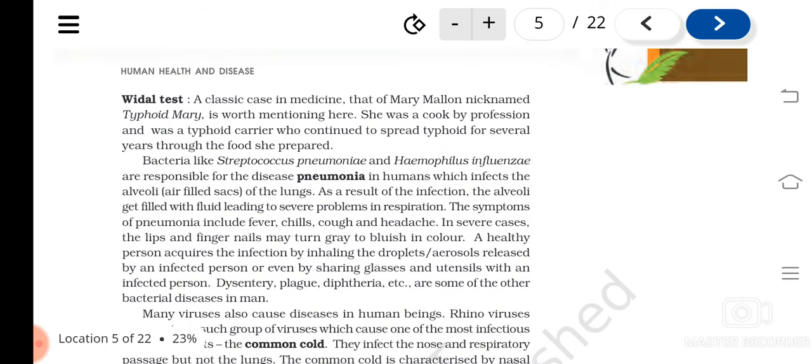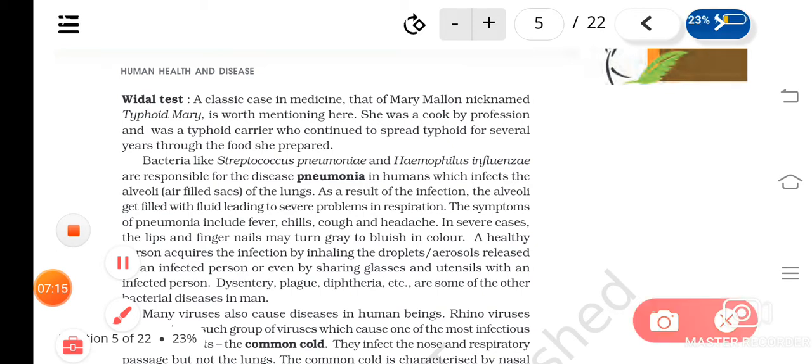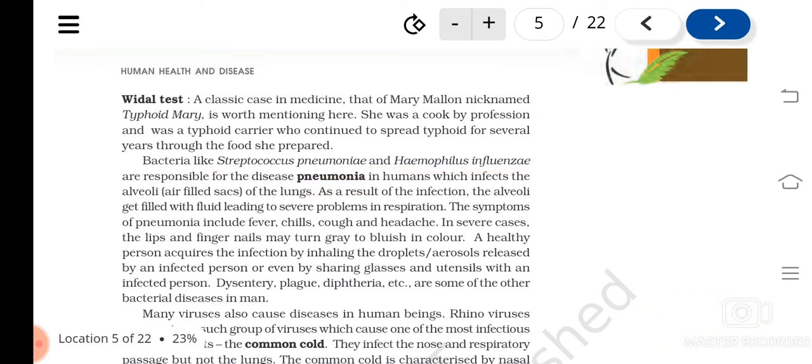Next disease is pneumonia. Pneumonia is caused by bacteria like Streptococcus pneumoniae and Haemophilus influenzae. So these cause pneumonia. Pneumonia means what? Have you heard about COVID pneumonia?